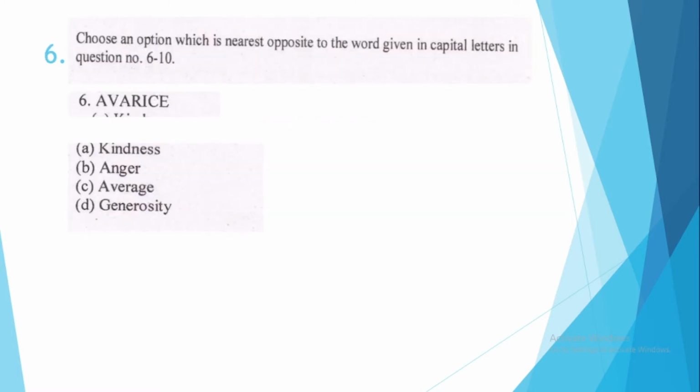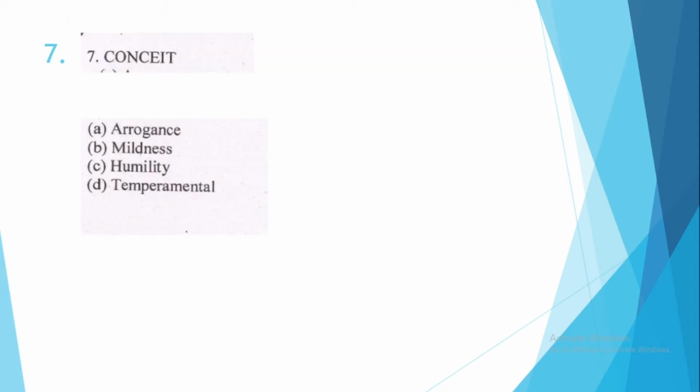6. Choose an option which is nearest opposite to the word given in capital letters in question number 6 to 10. So you have to choose the antonym of the given word. 6. Avarice. It means option number D, generosity. The opposite meaning of avarice is generosity. Avarice means extremely greedy. Question number 7, conceit. The opposite word is option number C, humility. Conceit means excessive pride in oneself.